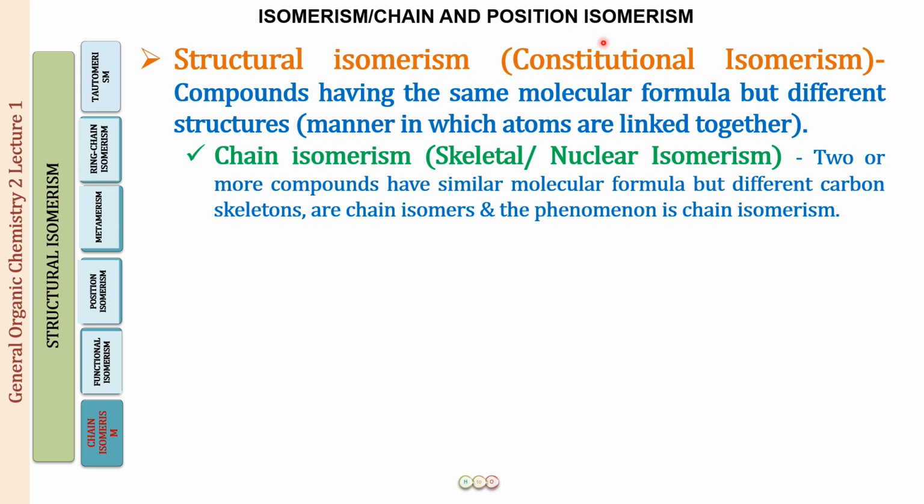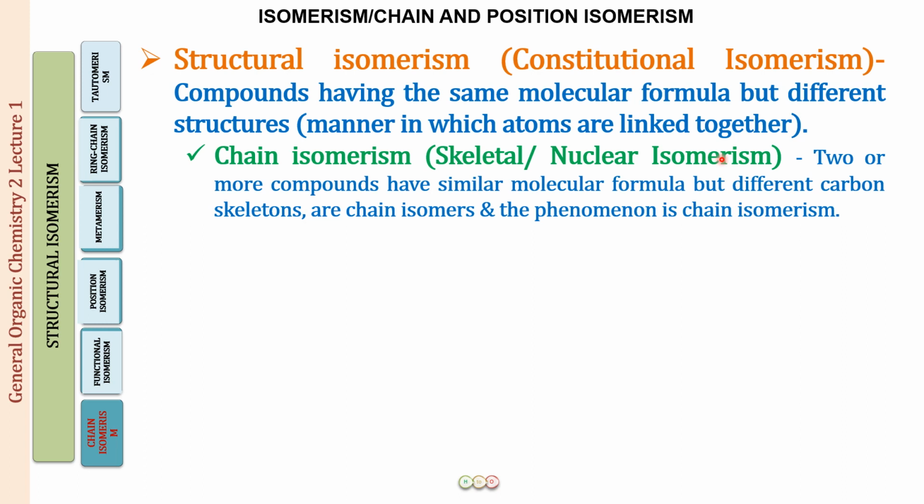The constitution is different. The way in which the atoms are arranged with respect to one another is going to be different. So the first in this, we have chain isomerism. You already studied that there are 6 types that we will be discussing, and the first is chain isomerism. This is also called skeletal or nuclear isomerism.